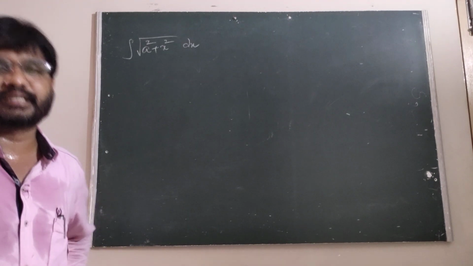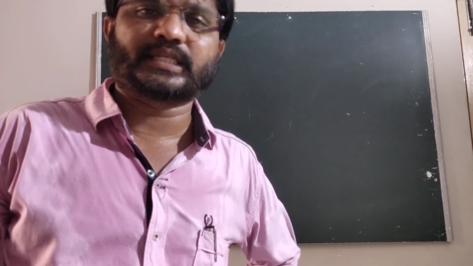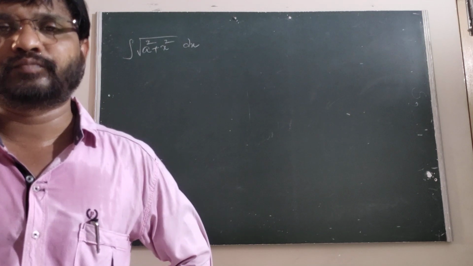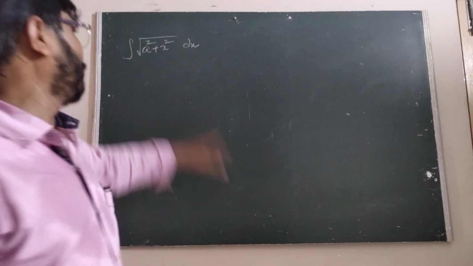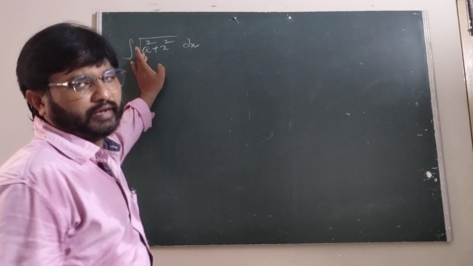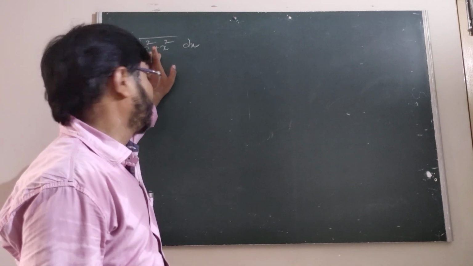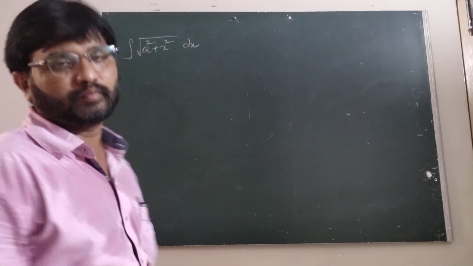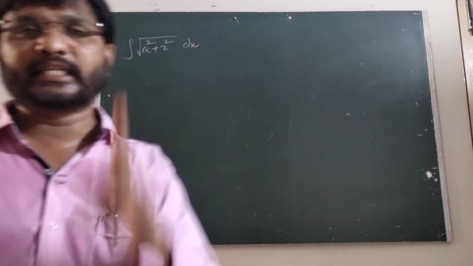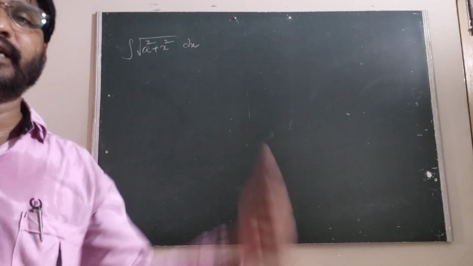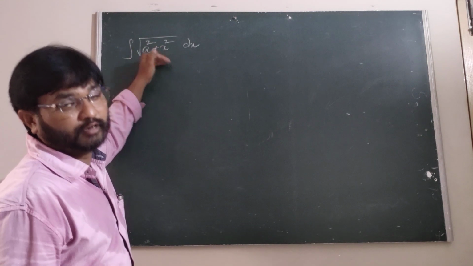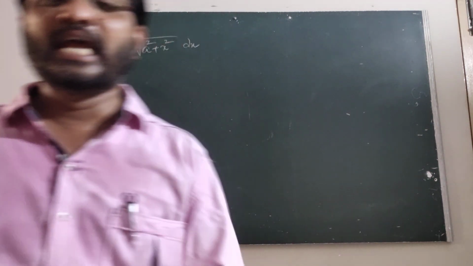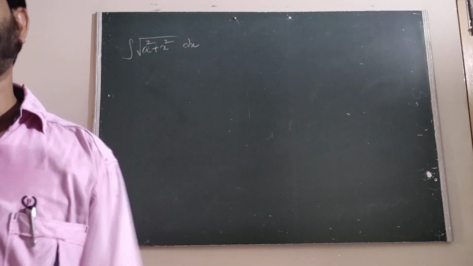So now we are going to discuss the integral of root of a square plus x square into dx. We know the nine standard integrals, such as root of a square minus x square. How to evaluate this type? By using by parts. To evaluate this type of integral, the suitable substitution is x equal to a sin h theta.